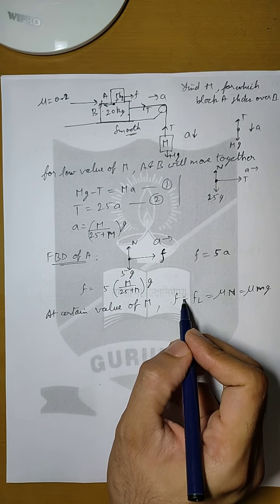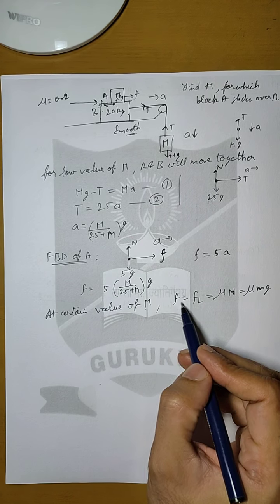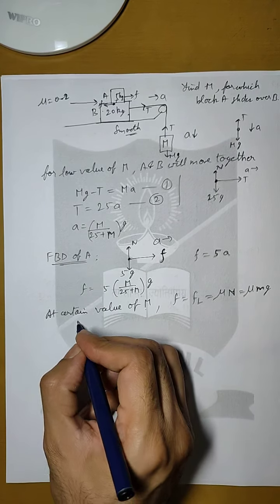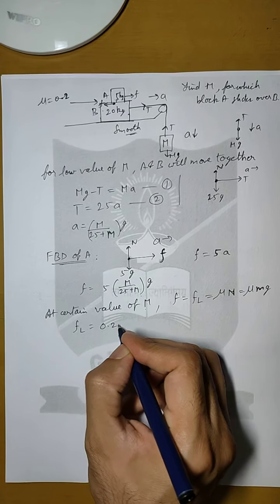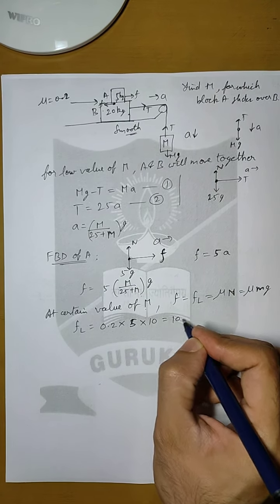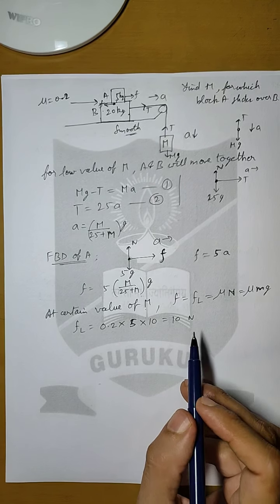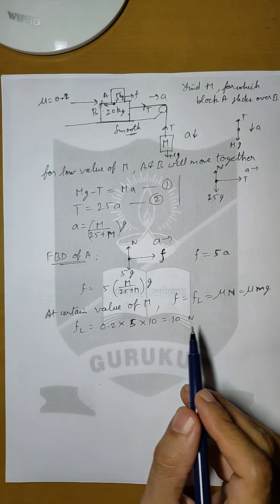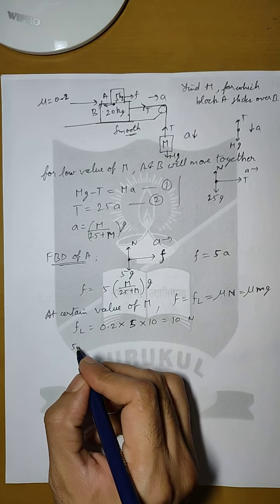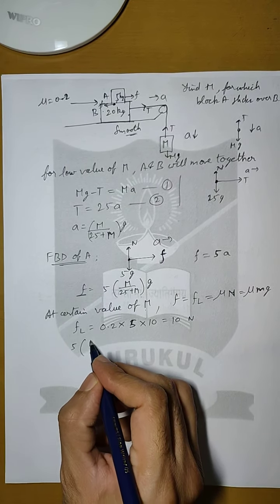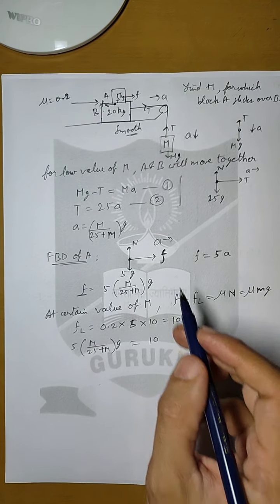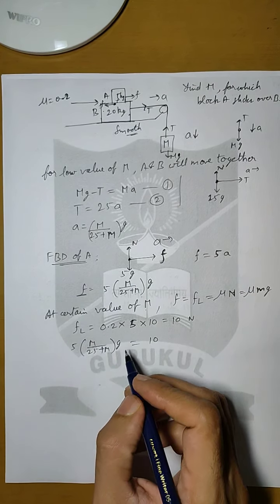So at this value of m, the friction between A and B will approach limiting friction and block A will start sliding over block B. At this value, the limiting friction is 0.2 into 5, and let us say the value of g is 10. So it will be equal to 10 Newton. That means when the force becomes 10 Newton, A will start sliding over B. So we can say when this F becomes equal to 10 Newton, block A will start sliding over B, and now we can solve this.